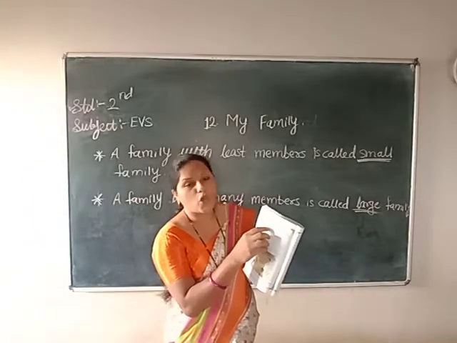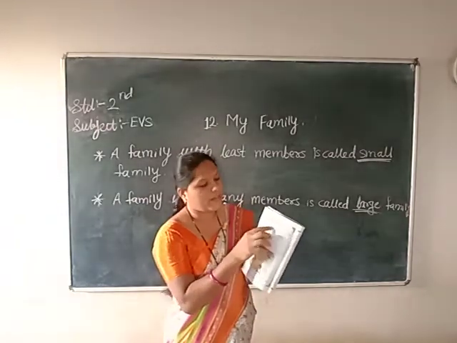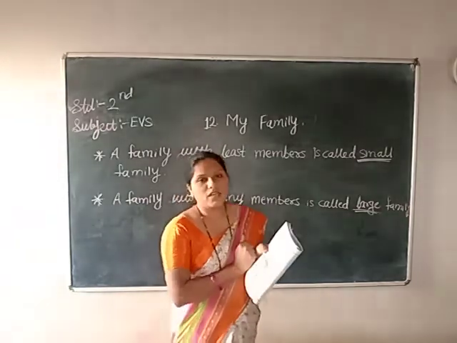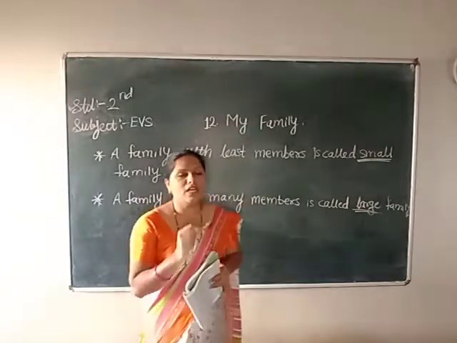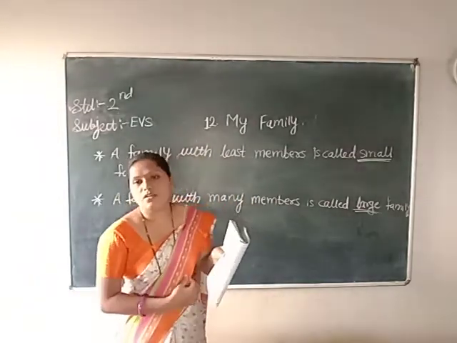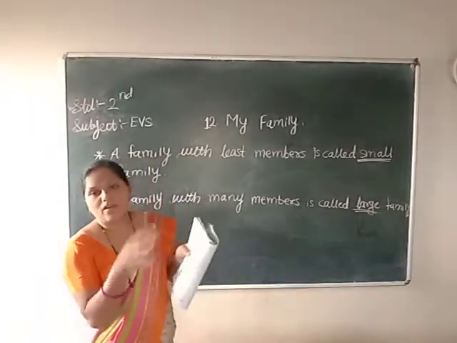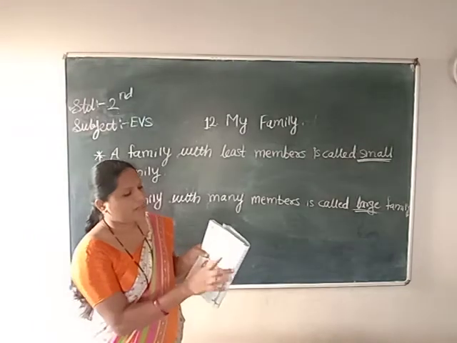color. Height, tall or short. If he is tall, if he is short, or she, write down here. Fat or lean. If he is very fat, if he is very lean, write down here. Next, hair, straight or curly. You have to observe her or his hairs. Maybe they are curly, straight. You have to write here.